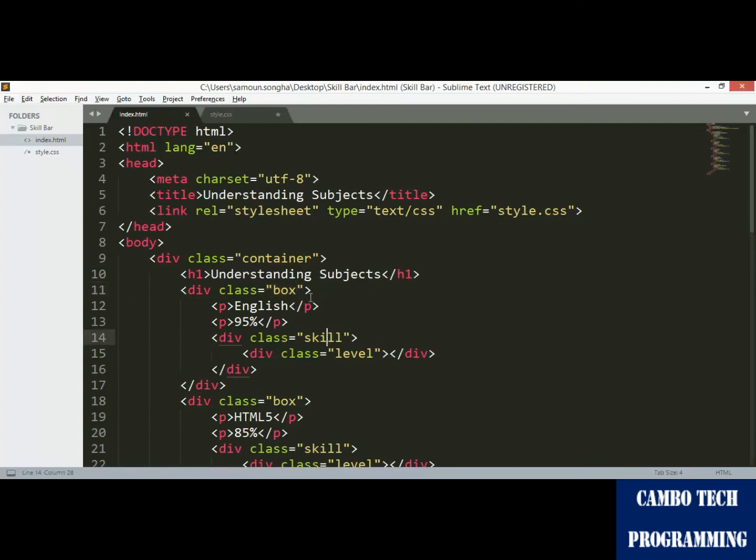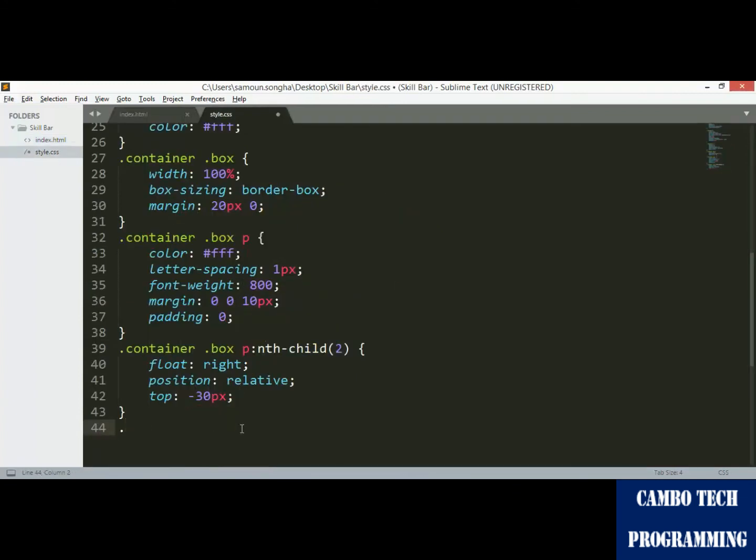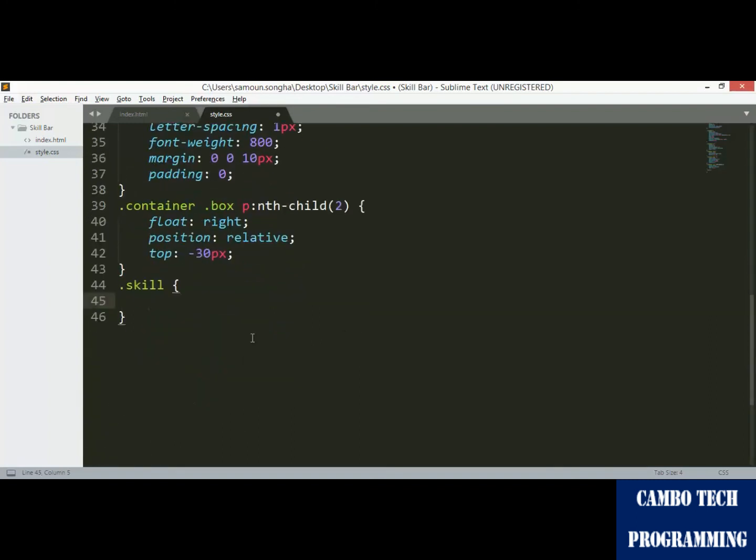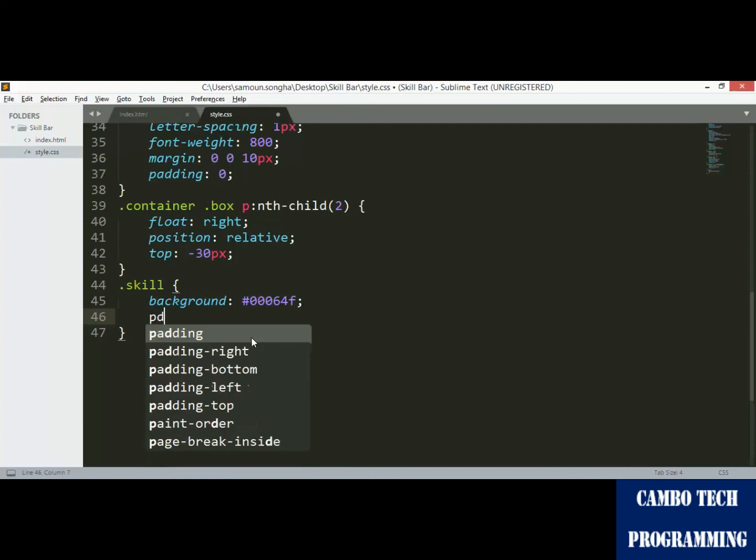And now one more is to call the div inside p inside the box, with the class skill. So we call it, and don't wait too long, just call skill. Yes. The skill one is for the background. It's the same as the body background, like a deep blue.